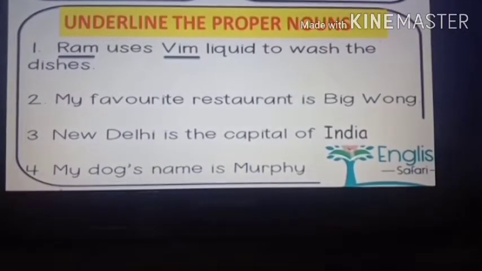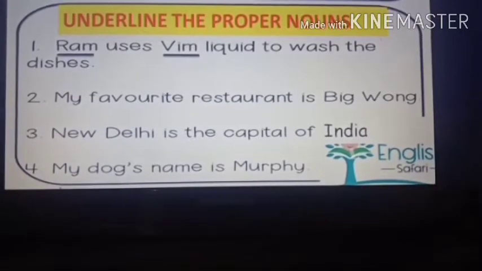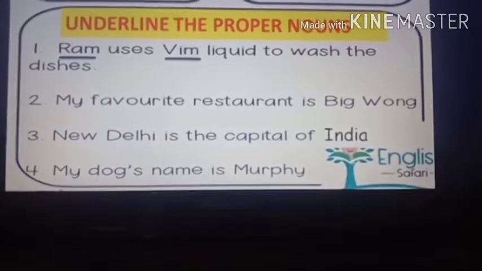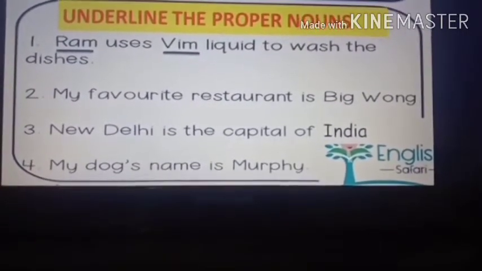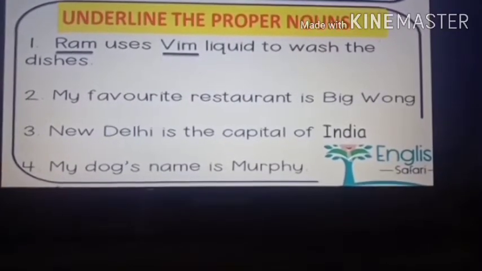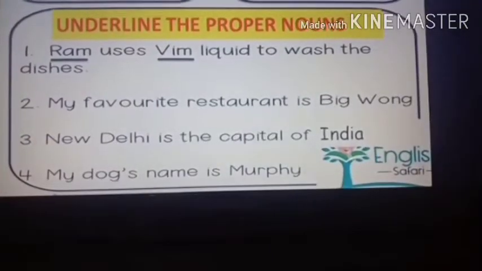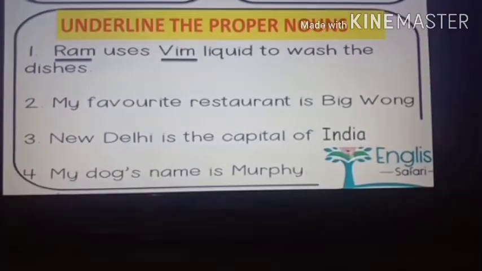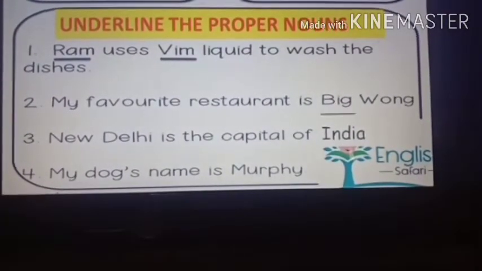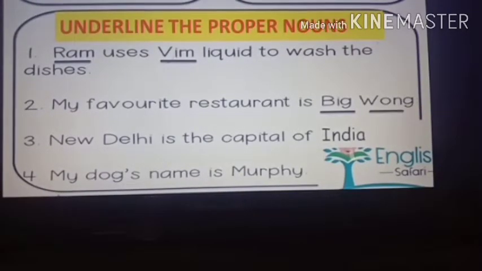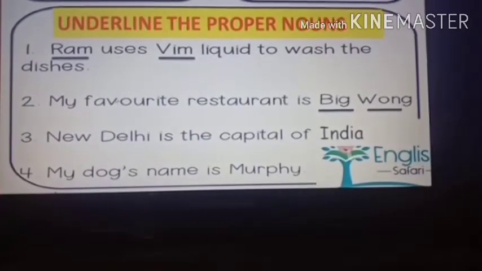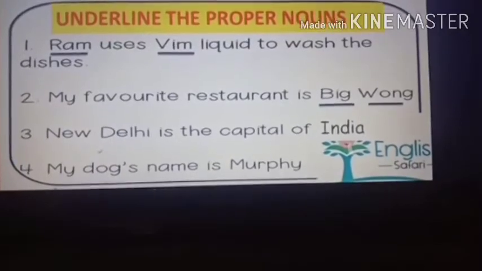Now see number two. My favorite restaurant is Big Wong. So in this, which is a proper noun? Yes, the name of the restaurant is given. Can you see the name of the restaurant is given? Big Wong. And it is also starting with a capital letter. So Big Wong is the proper noun because it is the name of the restaurant. It is a special name. So it is a proper noun.